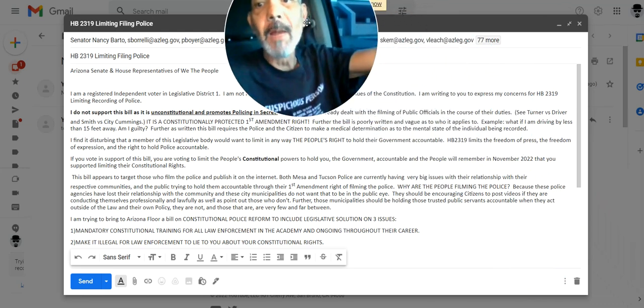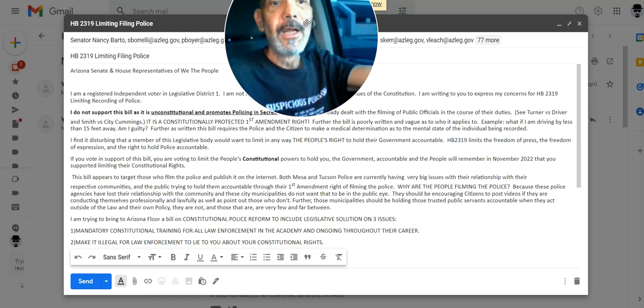And the people will remember in November '22 that you supported limiting their constitutional powers. This bill, and I really want to make this point because it does appear to be a targeted piece of legislation, right? This bill appears to target those who film the police and publish it on the internet.